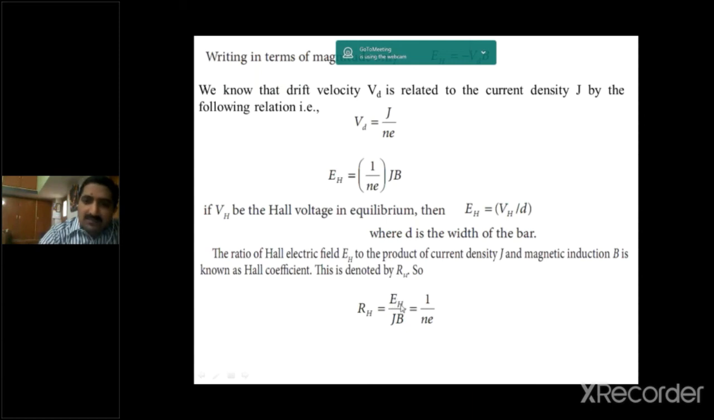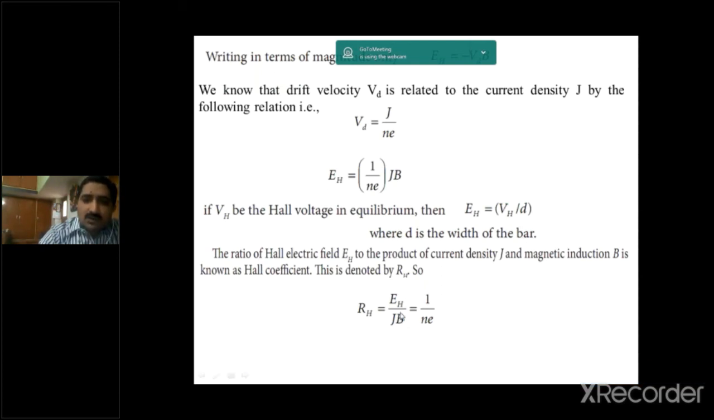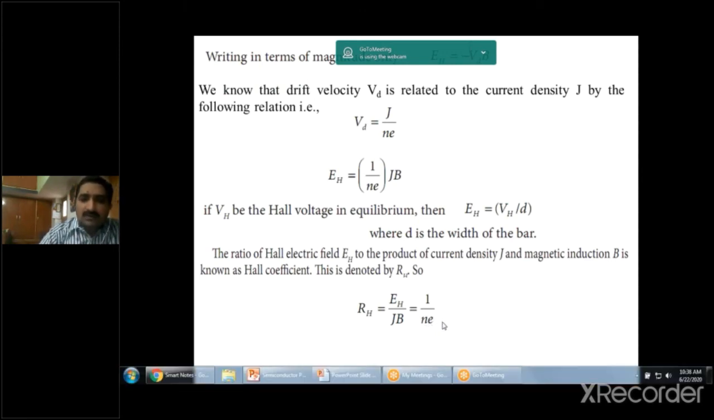So EH by JB: what is the value of EH? 1 by N e into JB, divided by JB. JB cancellation takes place. Finally, we get 1 by N e. What is N? Charge carrier concentration. What is e? Charge of the electron. So the Hall coefficient is 1 by N e.